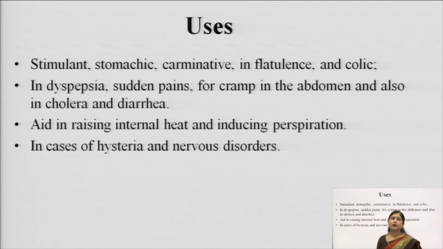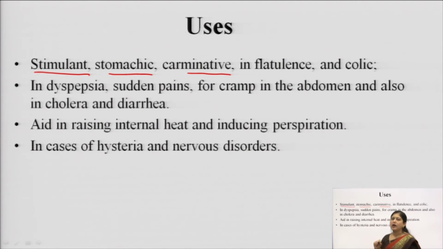Now the uses of mentha. Mentha is generally used as a stimulant. Stimulant means a digestive stimulant, a respiratory stimulant. So it stimulates whatever processes are taking place in our body. It is used as a stomachic. Stomachic means whenever there is a stomach ache, it reduces the stomach pain.